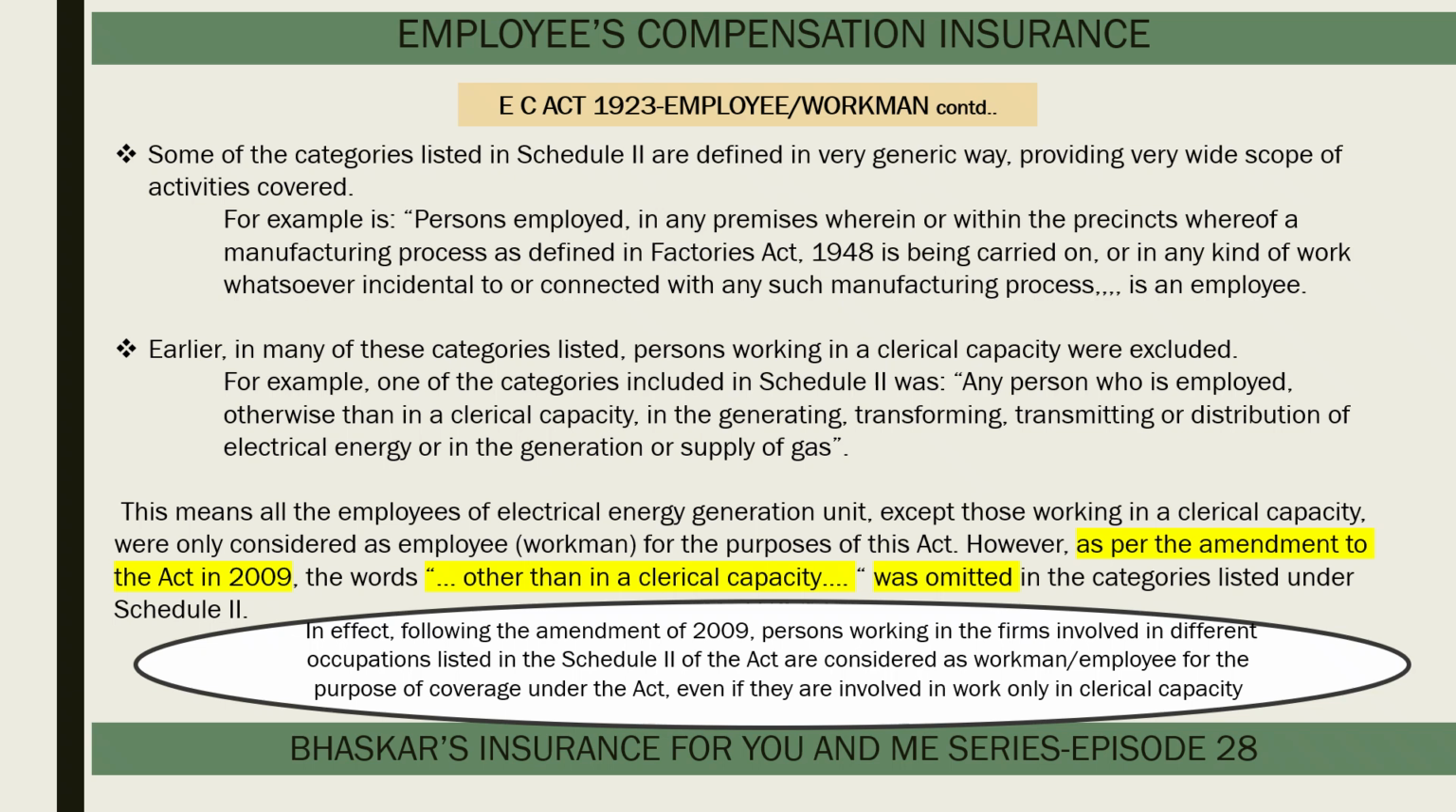However, as per the amendment to the Act in 2009, the words other than in a clerical capacity are omitted in the categories listed under Schedule 2. So in effect, following the amendment of 2009, all the persons working in the firms involved in different occupations listed in the Schedule 2 of the Act are considered as workmen or employee for the purpose of coverage under the Act, even if they are involved in work only in clerical capacity.